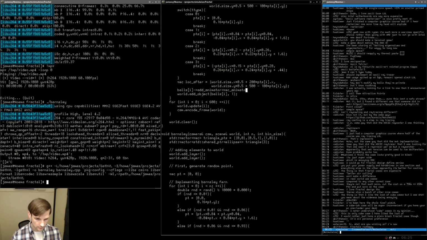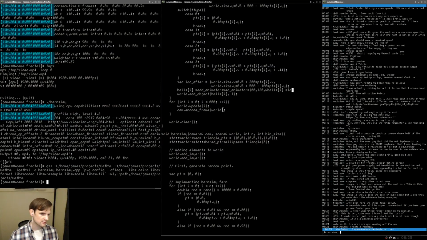Vec animator. Nice. And then what we're going to do is add in the time frame here, which is probably going to be a second long animation. We had all the points being created from 0 to 30, so let's say it's from 60 to 120. Something like this. And then we're going to say balls of I pointing to location.